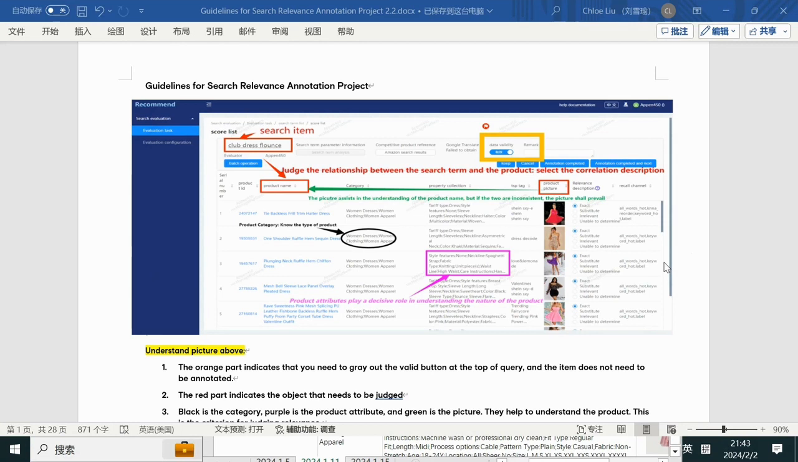So first, let's check the screenshot of our platform. There are several parts on this page. First, it is a search item, and each search item contains around 30 products to evaluate. Here is the product name, and each product has its own picture for you to better understand what product it is. In the meantime, we can see the category and the property collection here with more details for you to better understand what the product is. Okay, so this is the first page about the screenshot of the platform.